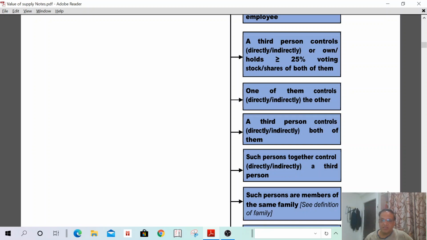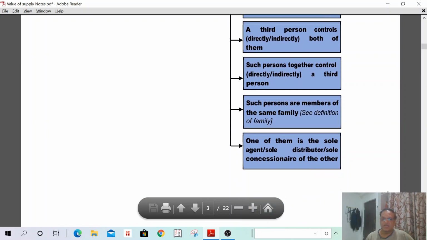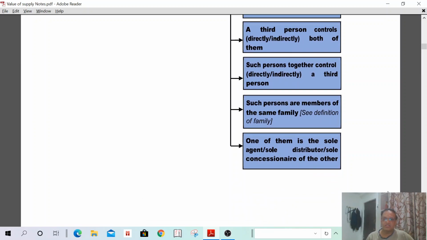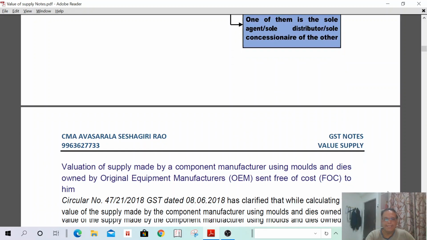Such persons are the members of the same family. That means brother, sister, father, mother, wife, husband, they are treated as related persons only. One of them is the sole agent, a sole distributor, or sole concessionaire of the other. Okay. Next.